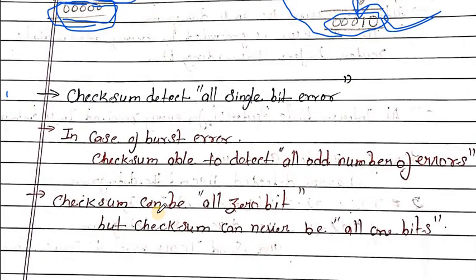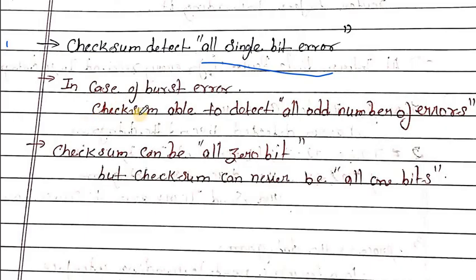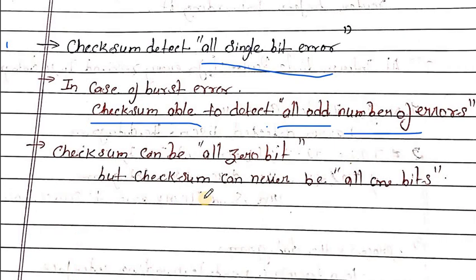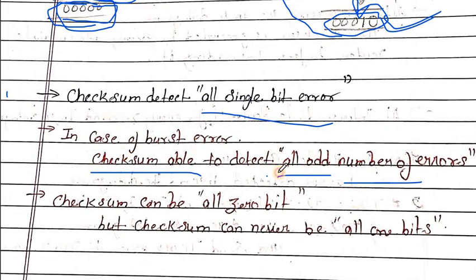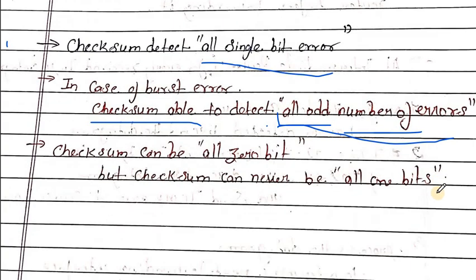Here are some points: checksum can detect all single-bit errors. In case of burst errors, checksum is able to detect all odd numbers of errors. That means the checksum only detects odd numbers of errors. If there is an even number of errors, it will not detect it.